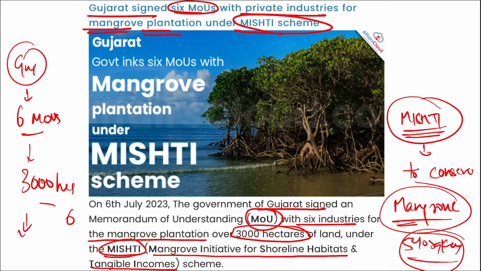Correct? Who is the Chief Minister of Gujarat? Bhupendra Rajnikant Patel. Who is the Governor? Acharya Devvrat ji. Correct? So under this Mishti scheme, 6 MOUs were signed by the Gujarat government to conserve mangroves, and almost 3,000 hectares of land will be planted with mangroves to conserve that area.